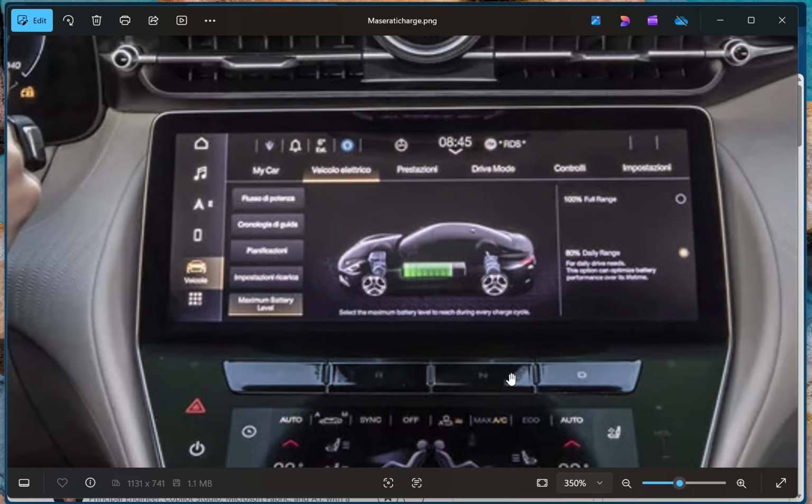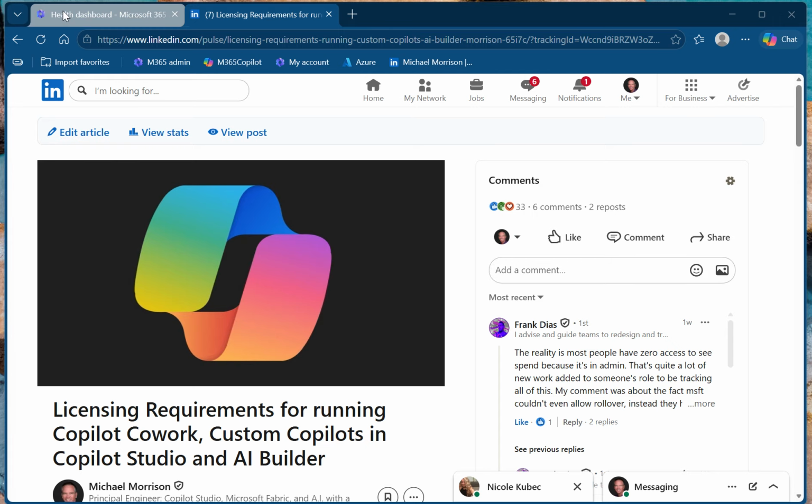So I'm going to focus mostly today on the Copilot Cowork setup, and then some of the controls you can put in place to ensure that you're getting the value out of the tools that you have, whatever tool it is, but in this case, Cowork. But also you understand that you're optimizing the tool to not be excessive as far as cost consumption. So from the administrative point of view, and we'll get into that in a second, the administrator only has a view on the Cowork